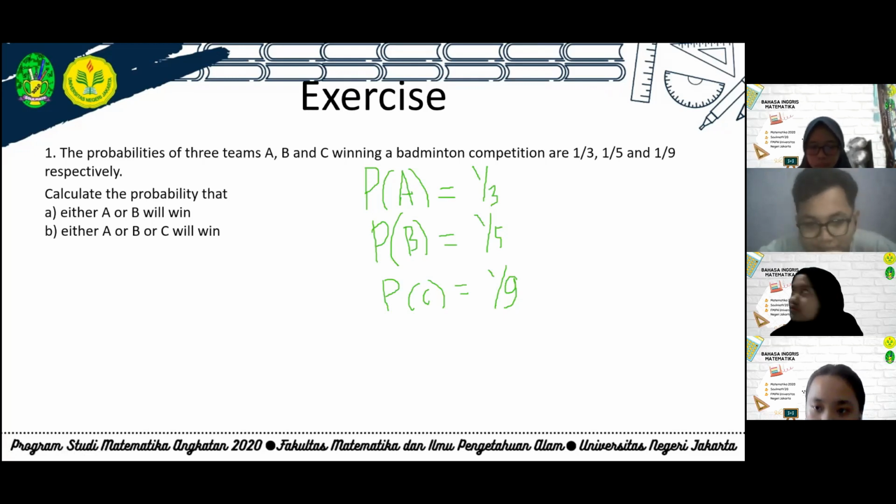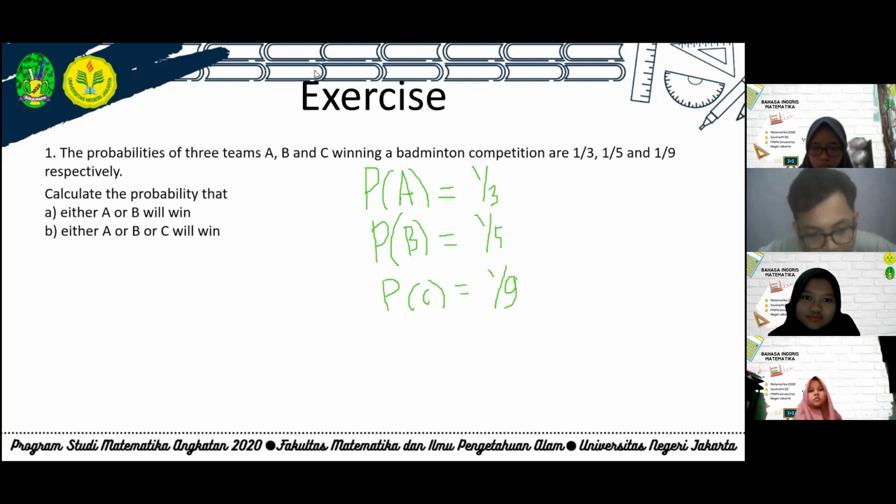Okay, what is the function of the word "or" here? Either A or B. It can be both or only one. It's both.